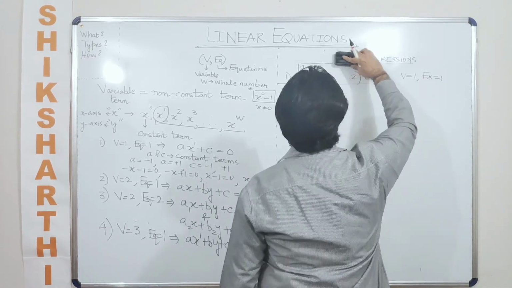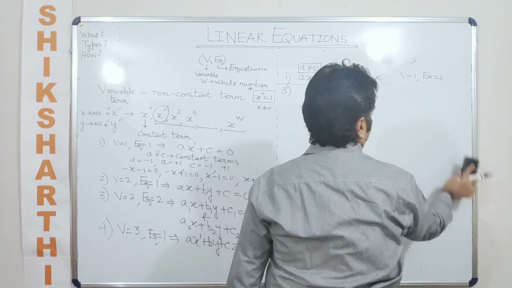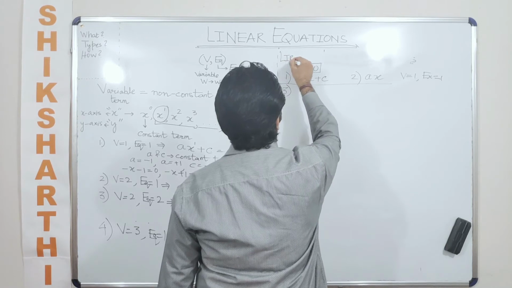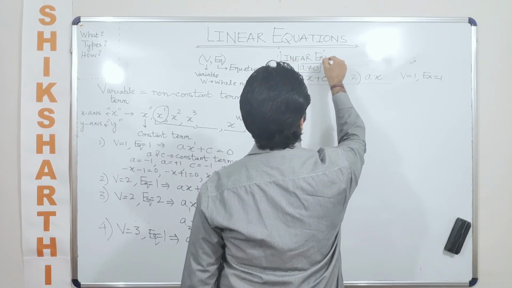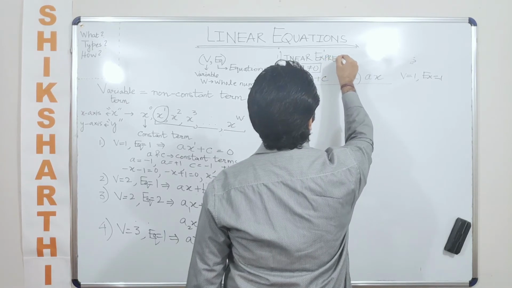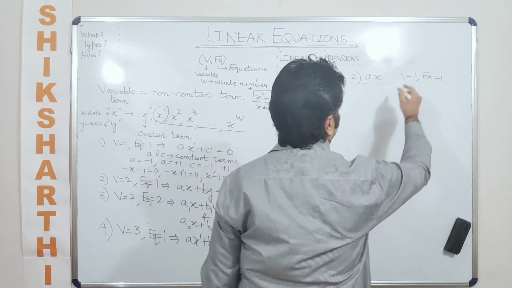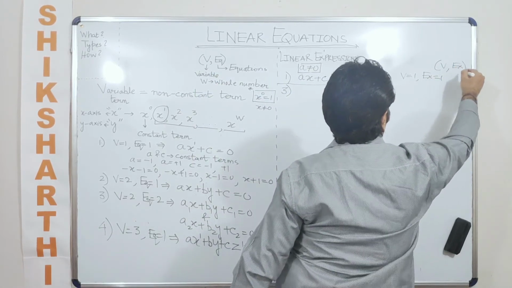And we are talking about linear expressions. So maybe I put a separate heading here, linear expressions, and the format is V, EX, where EX is an expression.